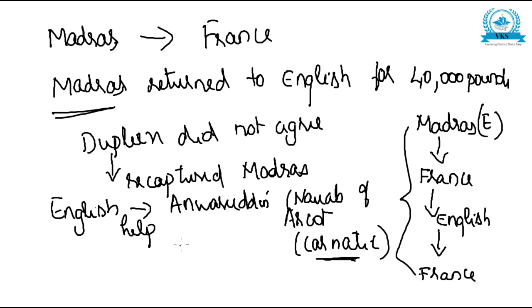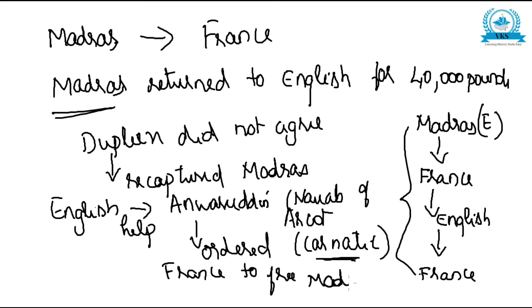Anwaruddin, to help the English, came and ordered France to free Madras.